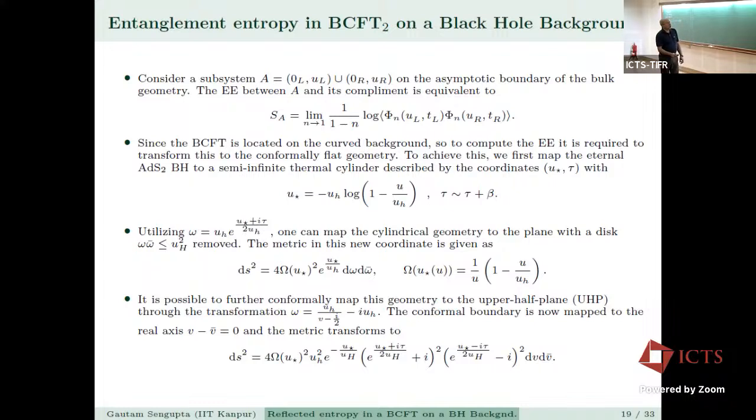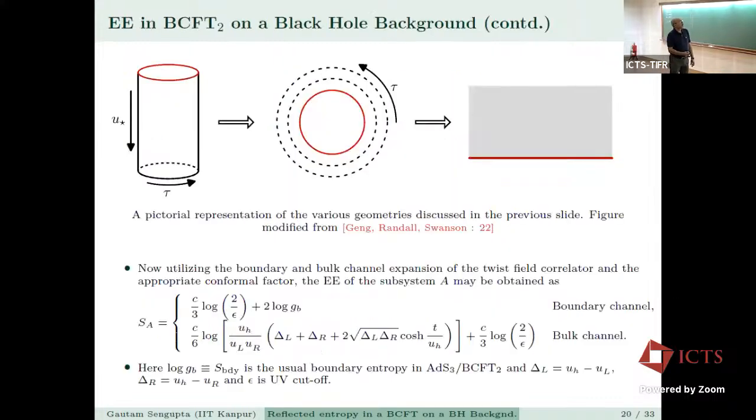It is possible to further conformally map this geometry to the upper half plane through these transformations, and the conformal boundary is now mapped to the real axis, v minus v bar equal to 0, and the metric changes to this. So this is a pictorial representation: this was a cylinder, then from this to the plane with this disk cut out, and this finally mapped to the upper half plane.